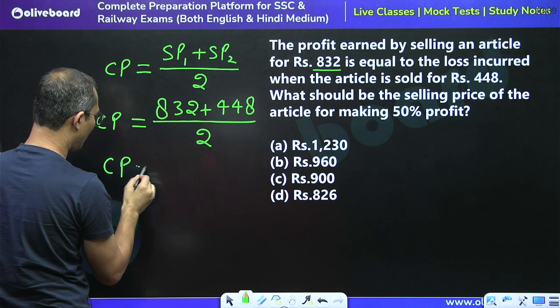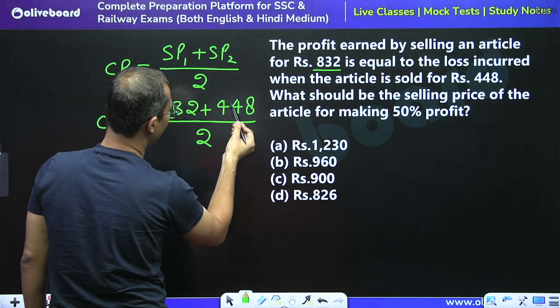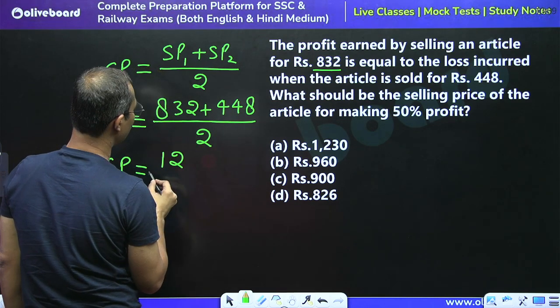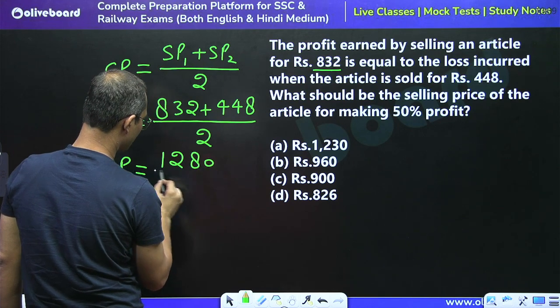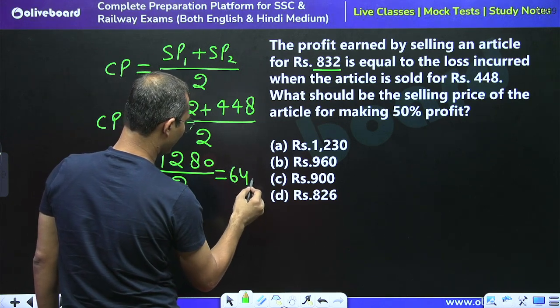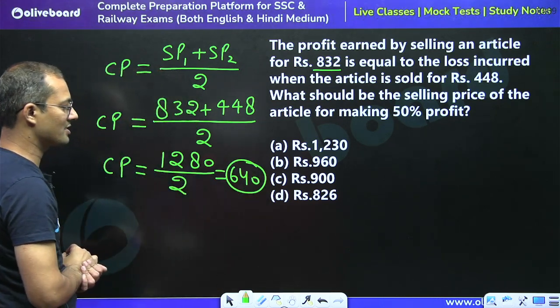So we will get 832 plus 448. This will become 1280. Divided by 2, the cost price would be equal to 640. The cost price would be equal to 640.